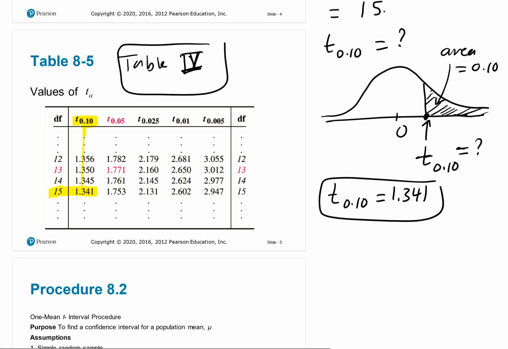Now, how about the confidence interval here? How do we construct the confidence interval? What are the steps?